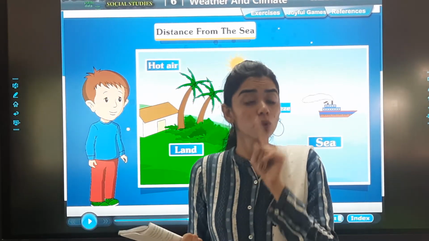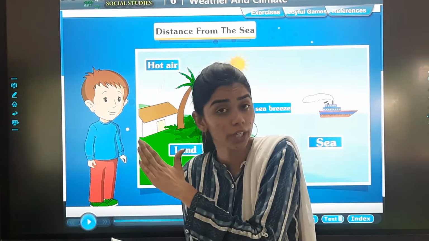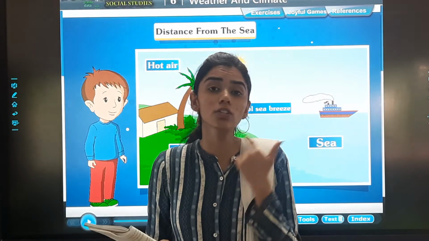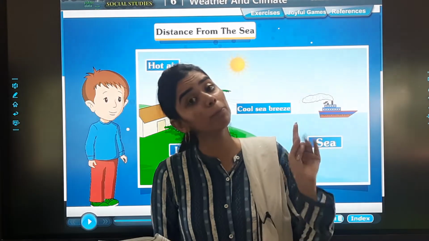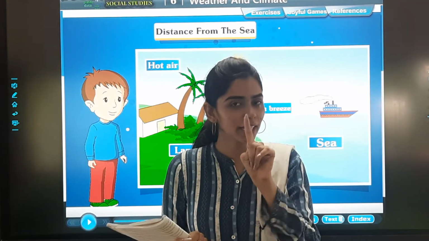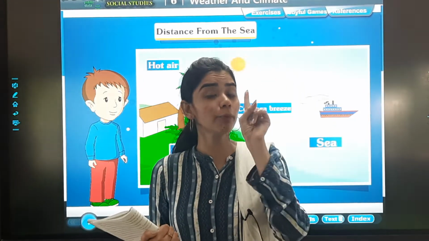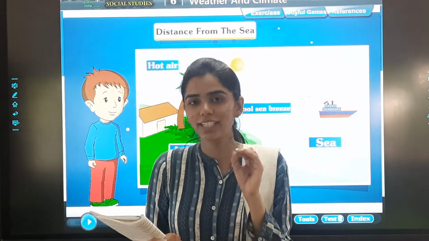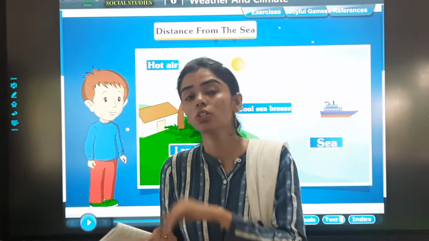And if we talk about those places which are far away from the sea, sea से जो far होते हैं, वहाँ पे it is very hot and also very cold. That is summers में भी बहुत hot होता है and winters में भी बहुत cold. So we can say the weather is extreme over there. Okay, once again, what is it? If it is high, at the sea level से दूर, so the weather will be cold. Near the sea level, it is neither hot nor cold, moderate. If it is far from the sea, that is sea से थोड़ा दूर है, so the weather will be extreme.